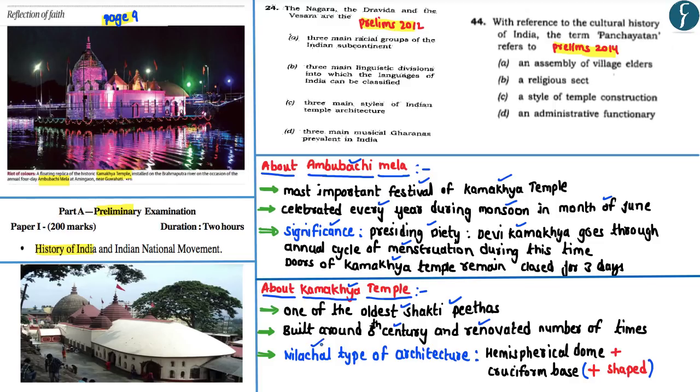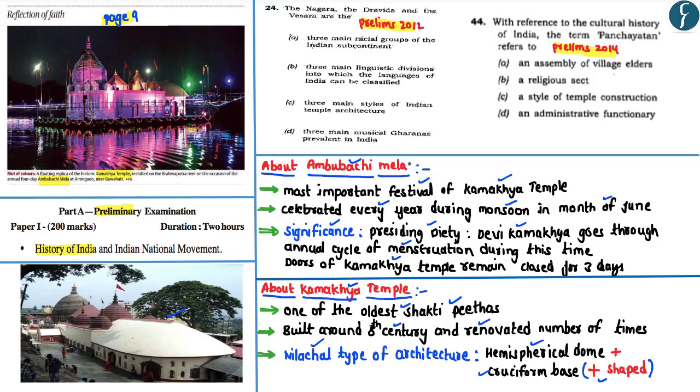Now one unique aspect related to this particular temple architecture is that it has been built on a cruciform base. Now cruciform base here refers to the plus shaped base, and this is almost similar to that of the Christian cross. And on this cruciform base, a hemispherical dome has been built as shown in this particular image.